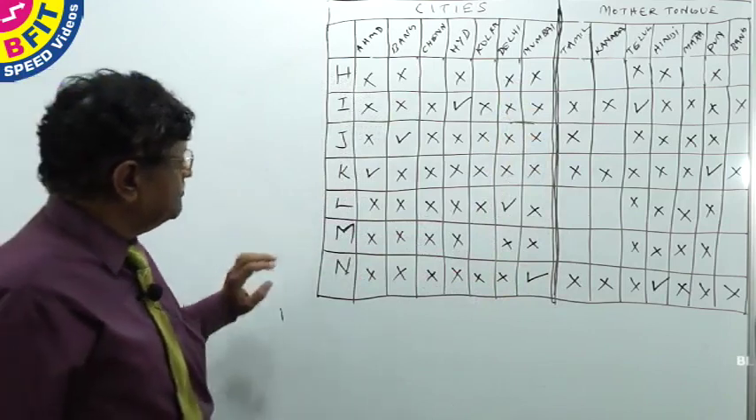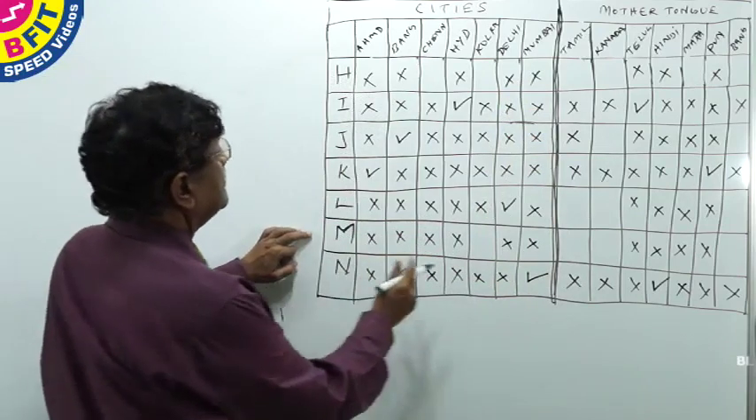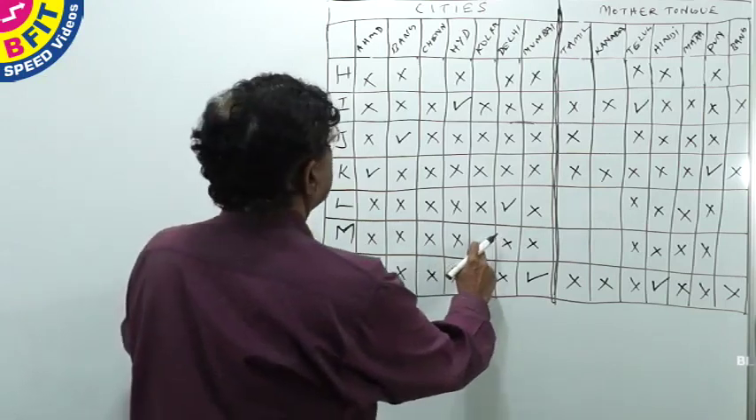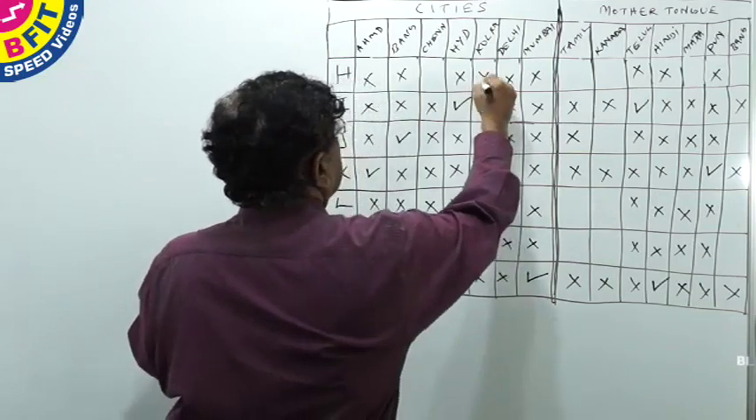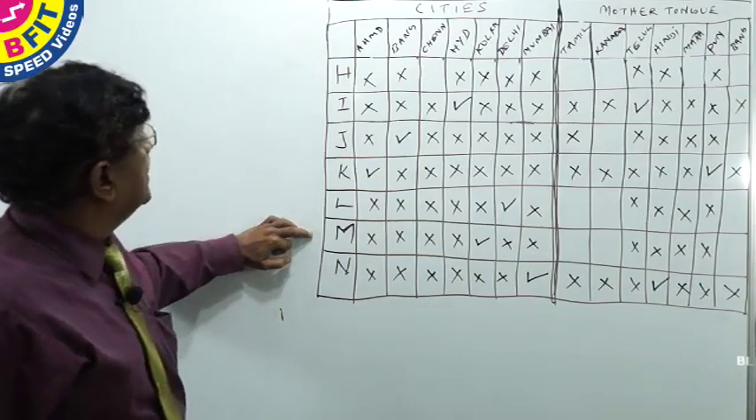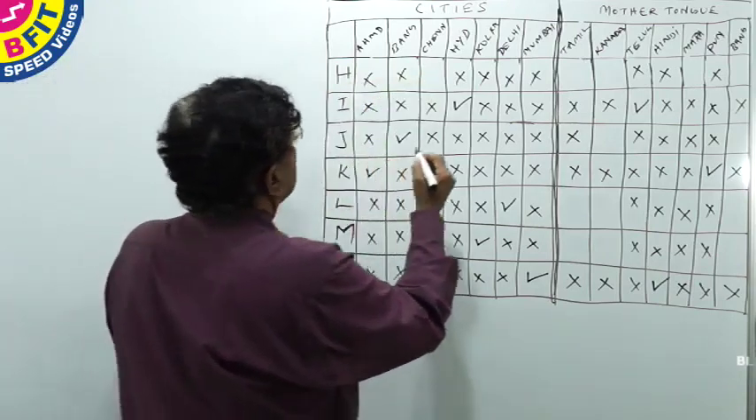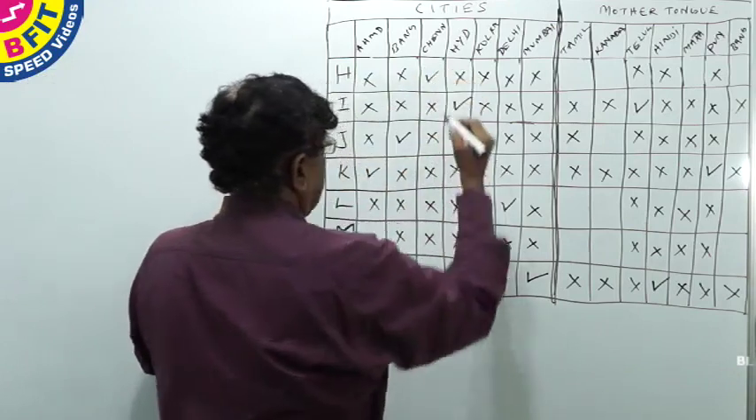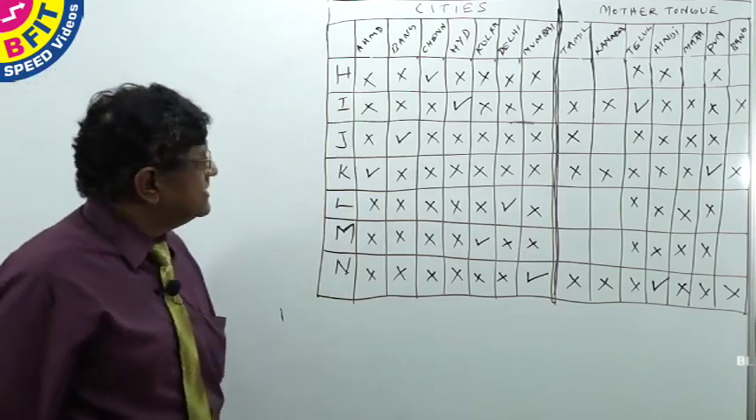Then we have M. M has to work in Kolkata. If M works in Kolkata, nobody can work in Calcutta. Now we have this column blank, so H has to work in Chennai. Now we have filled up all the cities.